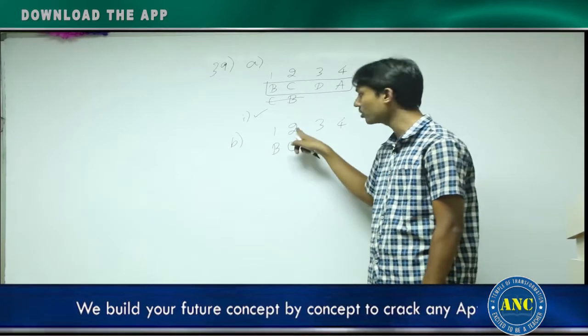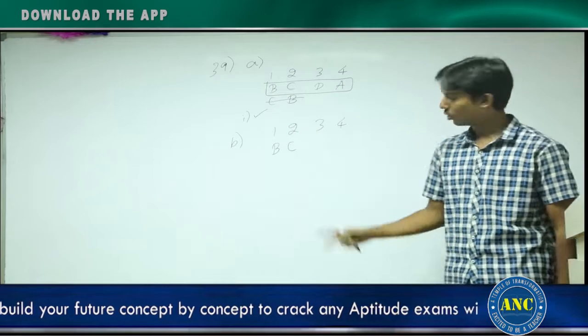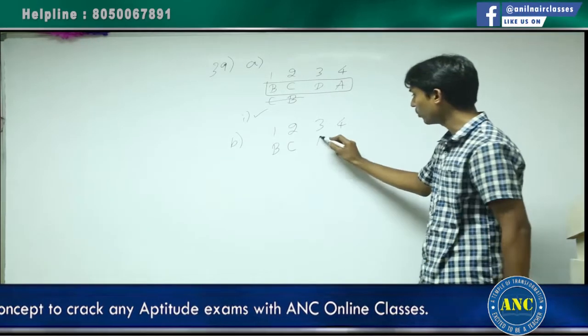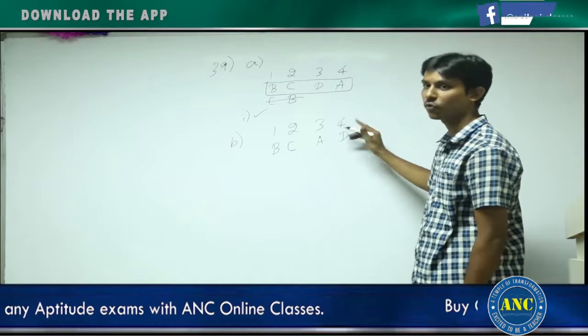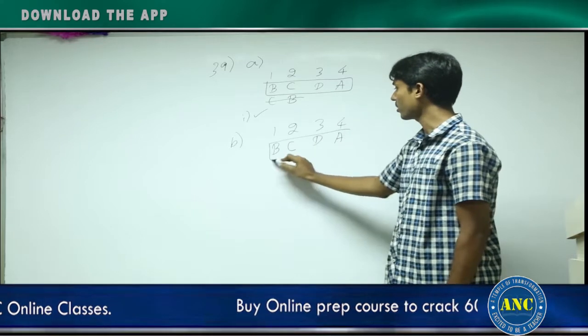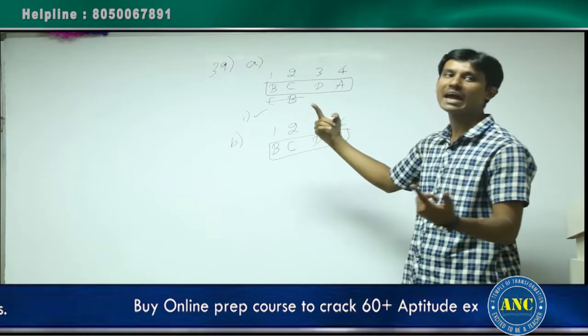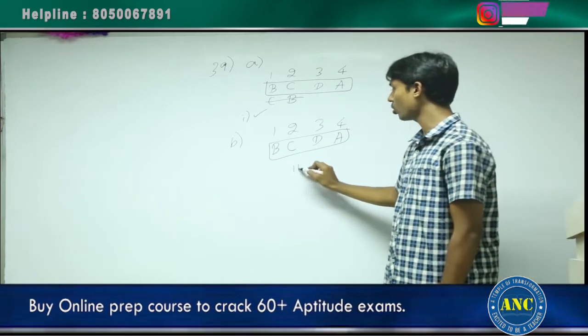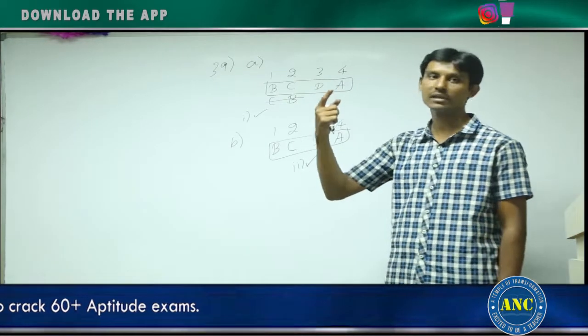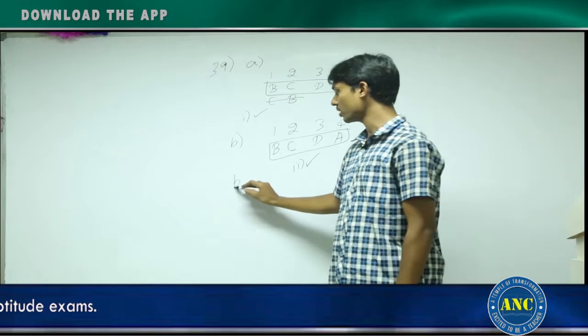No, because B cannot take 2nd place. Ruled out. Now the other 2 people are A and D. If I put A and D here, D cannot take fourth position, so it should be D and A only. Again you are getting a unique answer. Statement 2 alone is also giving you a unique answer. Both statements taken individually will give you the unique answer. Answer is option B.